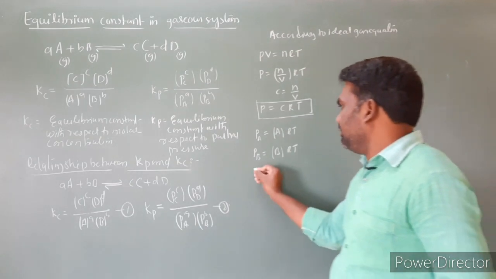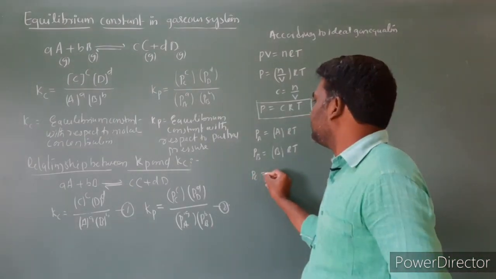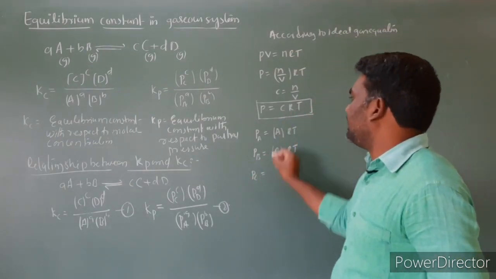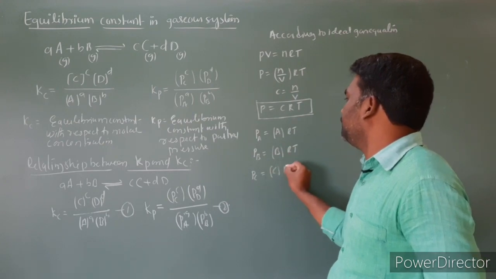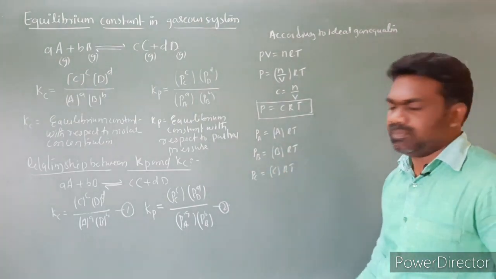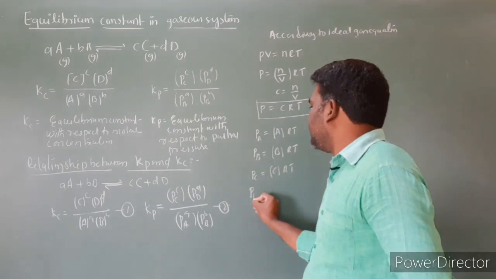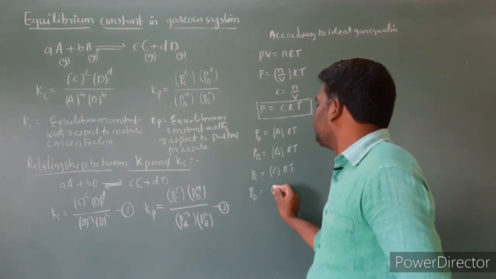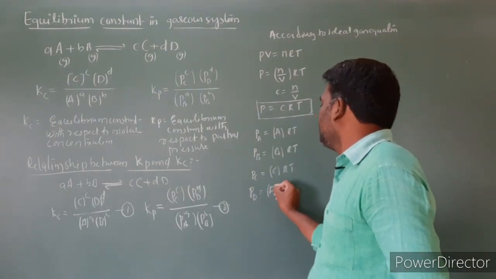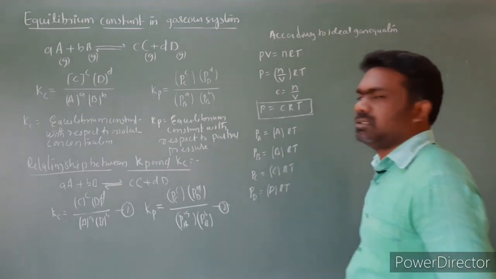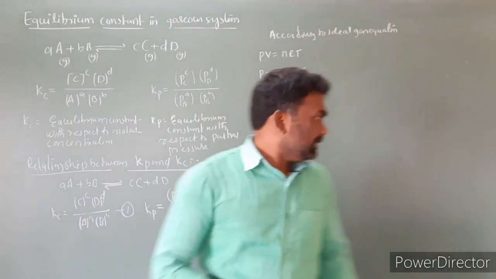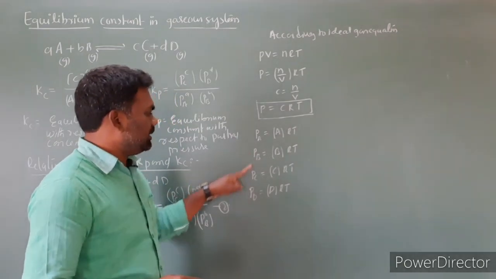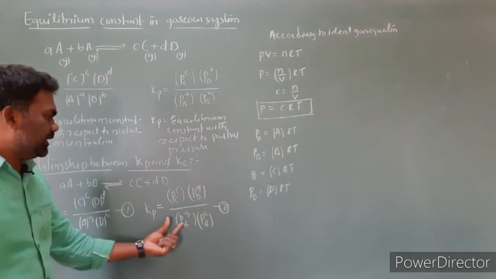The partial pressure of C is equal to the concentration of C into RT. Then the partial pressure of D is equal to the concentration of D into RT.